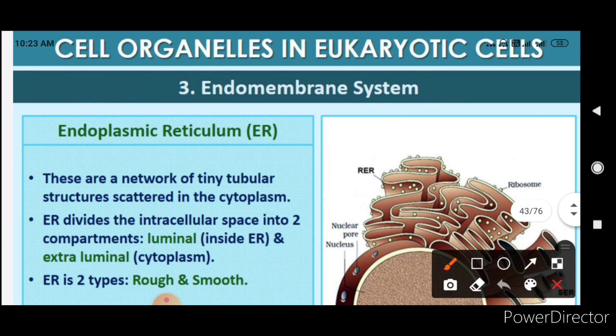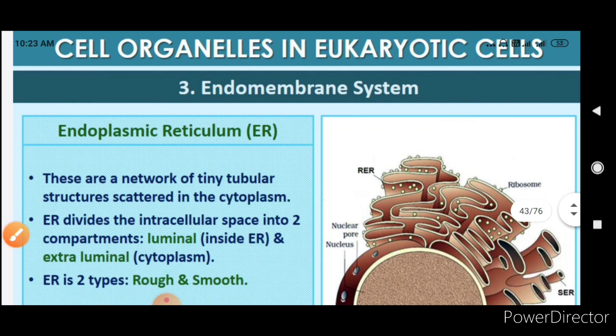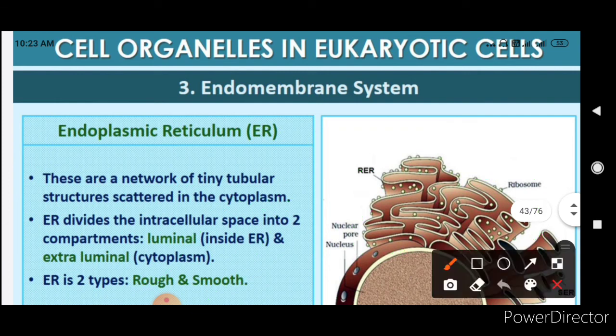Now the endoplasmic reticulum is a network of tiny tubular structures scattered in the cytoplasm. See here, you can see these all are the tiny tubular structures which are scattered in the cytoplasm. Now ER divides the intracellular space into two compartments. One is the lumen inside the ER, and the other is the extraluminal, that is the cytoplasm. Now ER is of two types, rough and smooth. So I will show you a diagram.